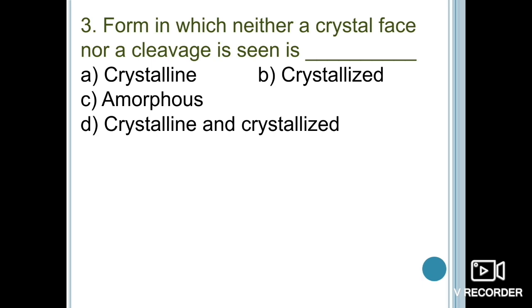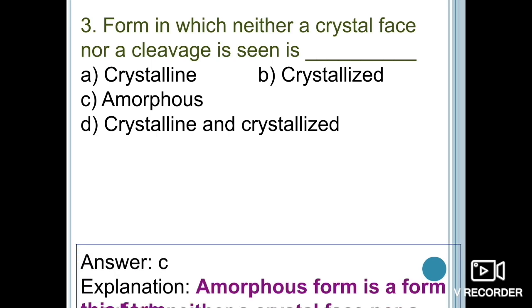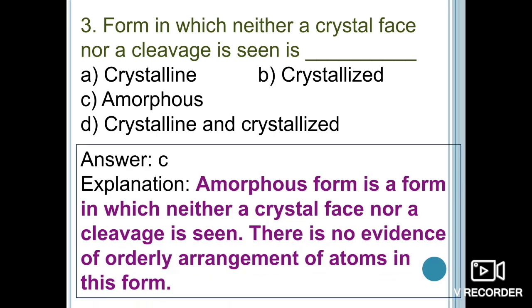Next one: the form in which neither a crystal face nor a cleavage is seen is known as crystalline form, crystallized, amorphous, or the crystalline as well as the crystallized form. We all know that the amorphous form is a form in which neither a crystal face nor a cleavage is seen. There is no evidence of orderly arrangement of the atoms in this form. That's the definition of the amorphous form, because they have no orderly arrangement of the atoms in a particular mineral. That's why it's named amorphous form. So the correct option here is option C.